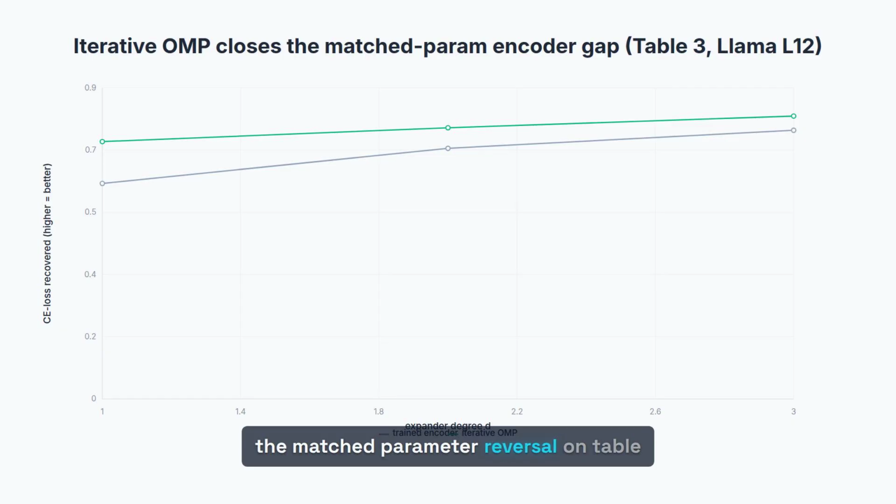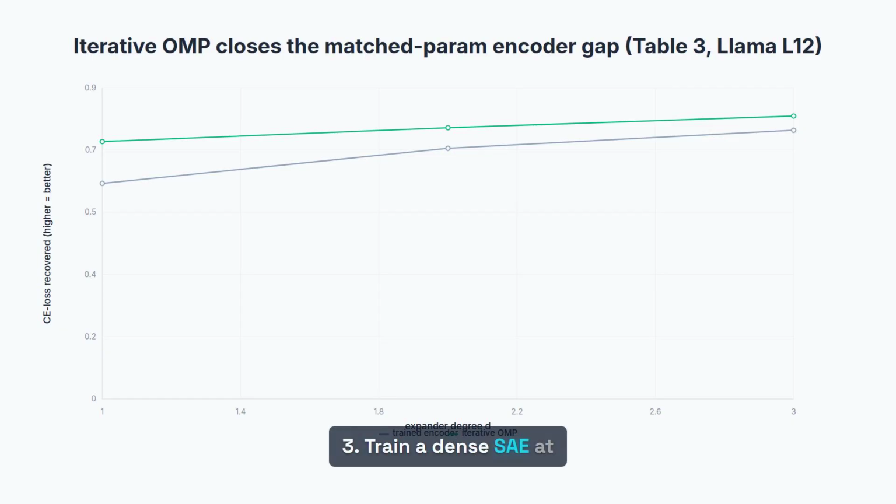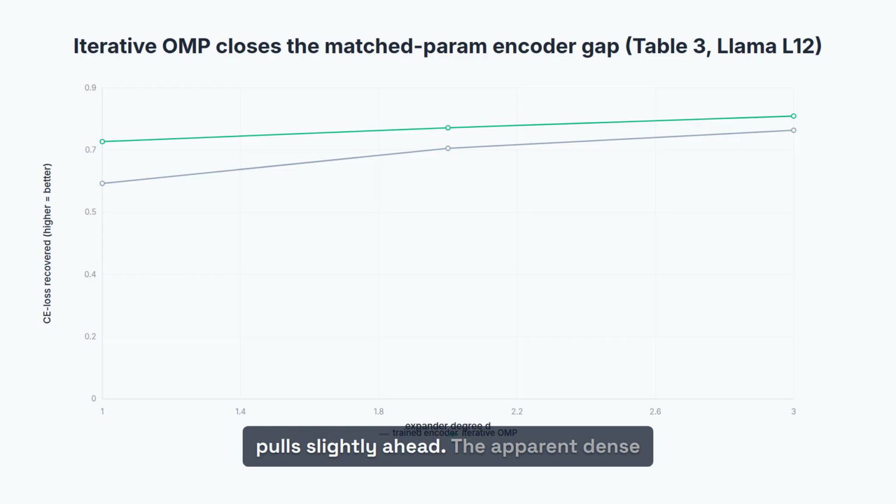Now the matched parameter reversal on table 3. Train a dense SAE at reduced n to match expander's parameter count, and on the trained encoder, dense wins by up to 0.12 cross entropy. But swap the trained encoder for iterative OMP on the same frozen decoders, and the gap collapses. At d equals 7, OMP gains 0.118 on Llama. At d equals 30, the dense advantage shrinks from 0.06 to 0.007, and on Qwen, expander pulls slightly ahead. The apparent dense win was an encoder amortization effect, not a decoder quality difference.